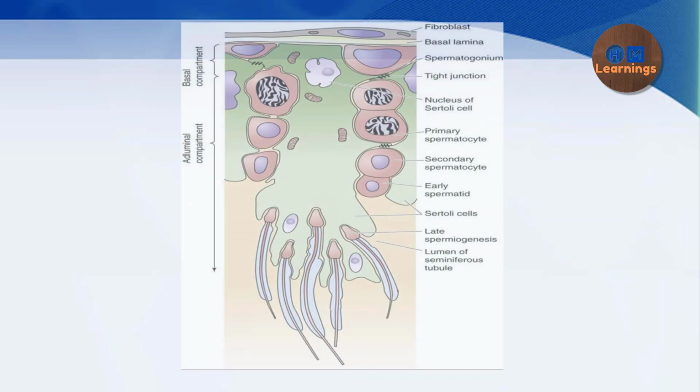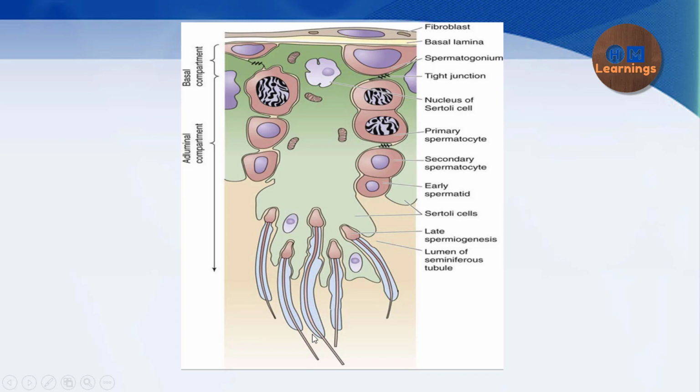Okay, so this is a diagram which is, I think, one of the beautiful diagrams. So it is showing what? It is showing a seminal vesicle, not seminal vesicle, it is showing the seminiferous tubule. Okay, so this is the basal lamina of the seminiferous tubule, and from the basal lamina we are moving towards the lumen of the seminiferous tubule.